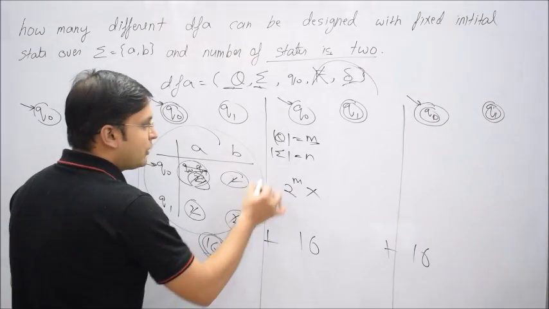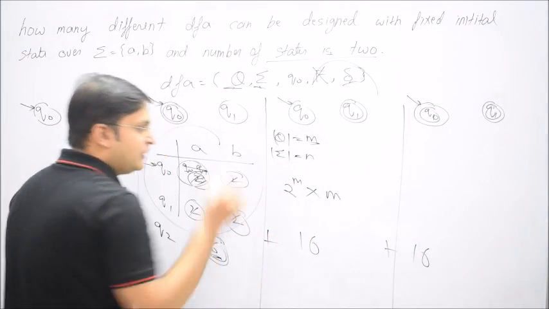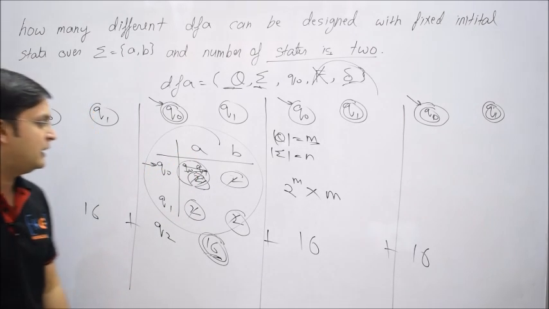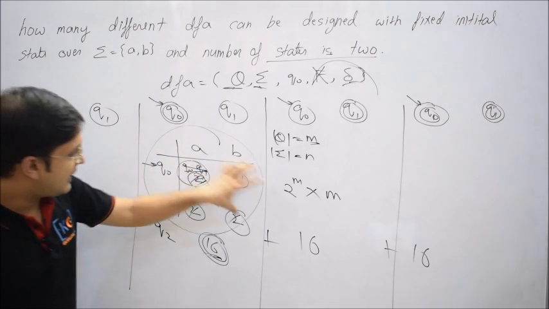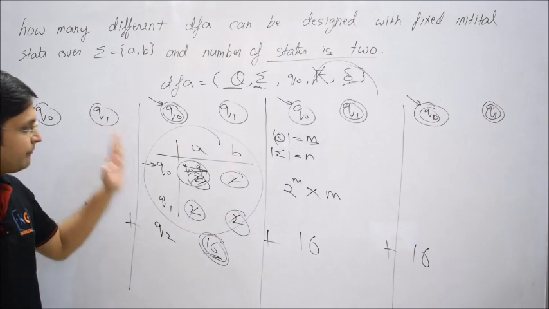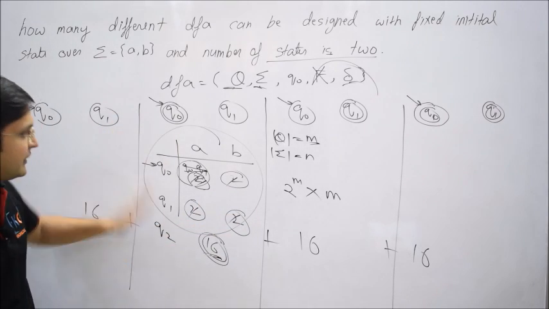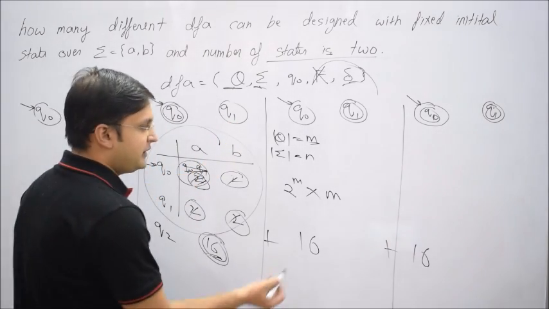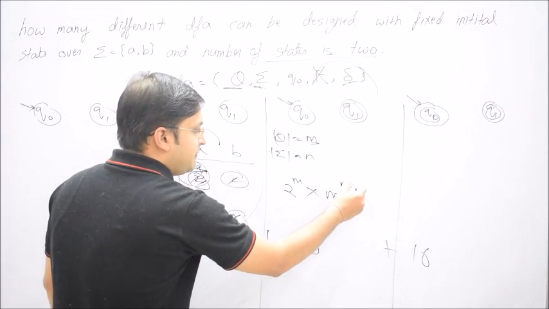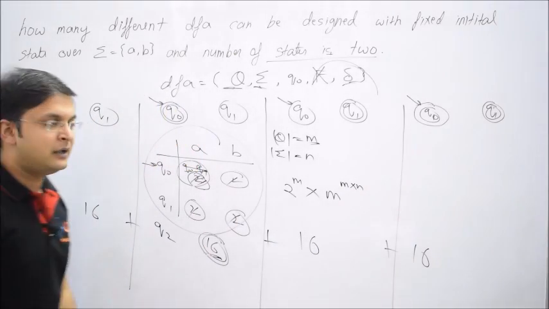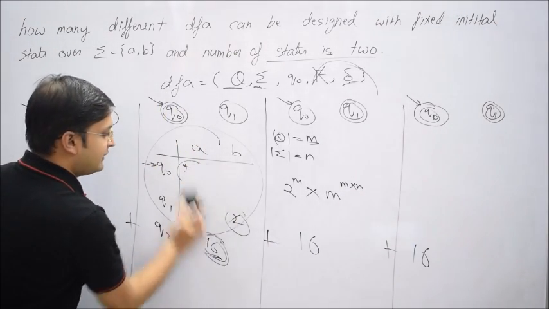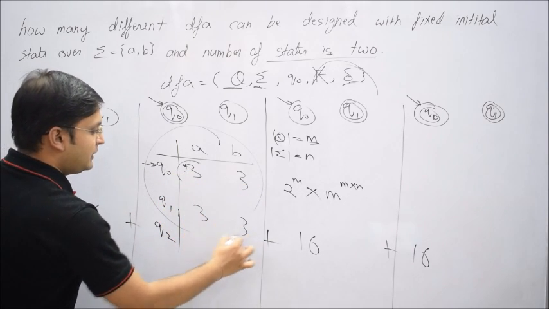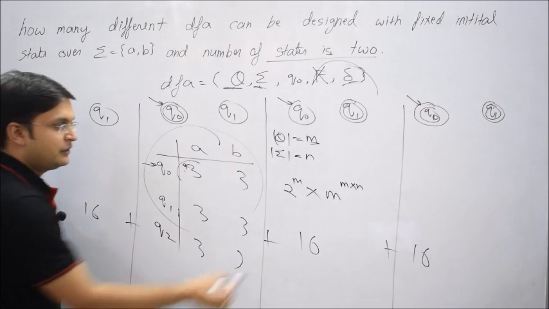So it means what? How many states are there? M. So the number of states will be multiplied. Now the question is how many times it should be multiplied. Now you see, here I have to multiply it 4 times. Why? Because you can say two states are there and two symbols are there, so states cross symbols. So I can say directly, I can write it as M into N. Why? Because for example, let me say I have three states. So how many choices do I have? There will be three choices. Yes or no? Yes. So this will be 3.